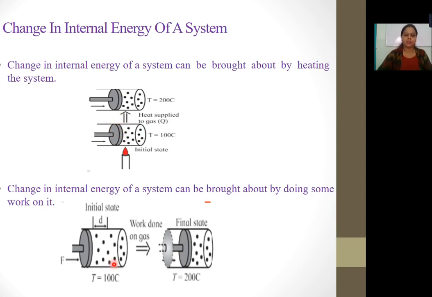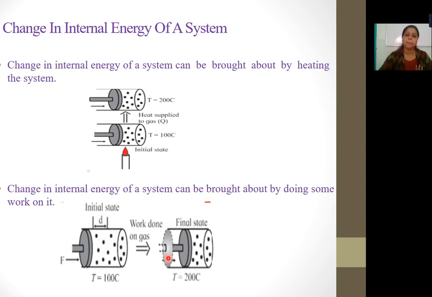In the other way, we can just move this piston, and by moving this piston we can change the internal energy of the system. Now see how. Some work we should do on this piston. The piston is over here in this initial state. This is the space occupied by the gas. Now, work done on gas: we have moved this piston to this position.